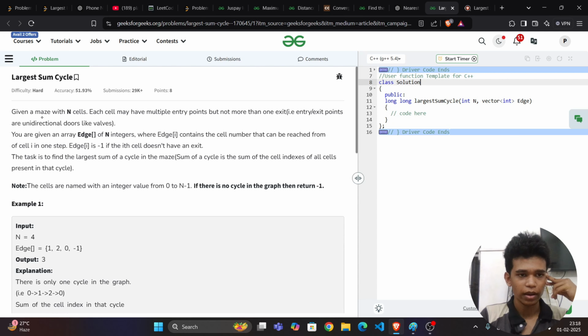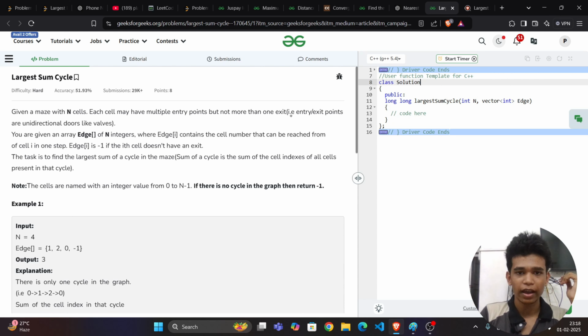Given a maze with n cells, each cell may have multiple entry points, but not more than one exit point. Which means one cell may have multiple incoming edges, but only one outgoing edge. That's what it means, because it is a maze, a group of n cells.